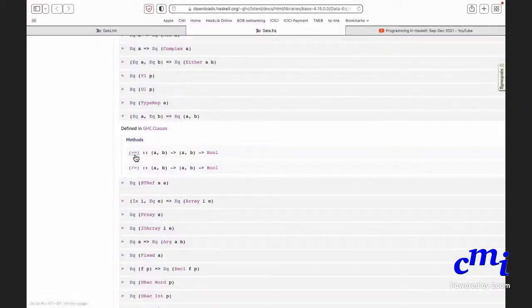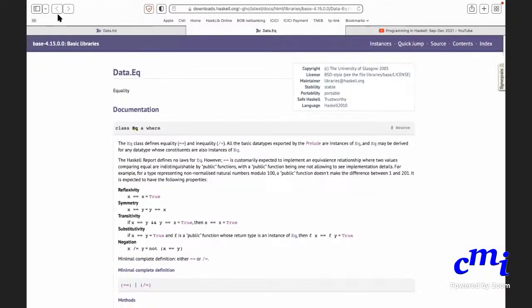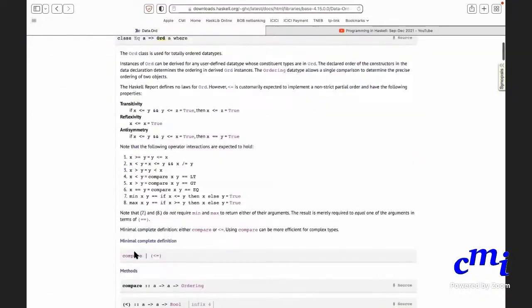You can similarly do something about ORD. You can check ORD. ORD is a richer type class, and since it is a richer type class, fewer types belong to it. This you should remember, right? Richer type class means it offers more functionalities. Therefore, fewer types will satisfy all those functionalities. Right? So if you go back to data.int, if you go back to the type int, then you will also see that ORD int. Let's go to ORD.